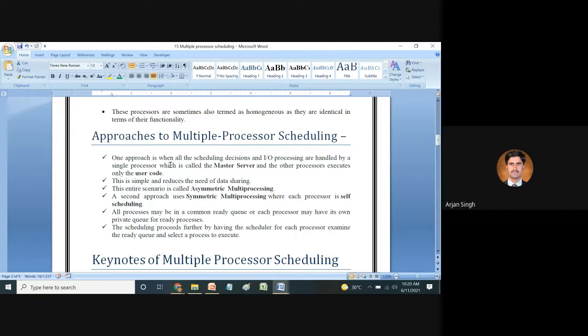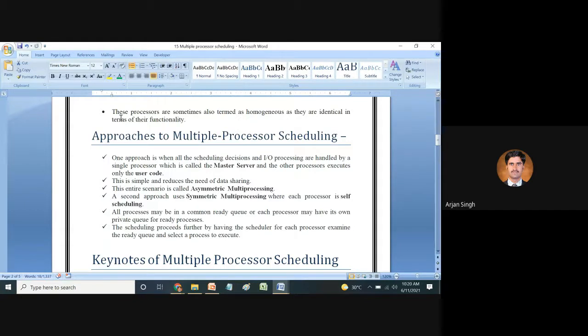If we discuss the approaches to multiple processor scheduling, one approach is when all the scheduling decisions and I/O processing are handled by a single processor, called the master server, and the other processors execute only the user code.